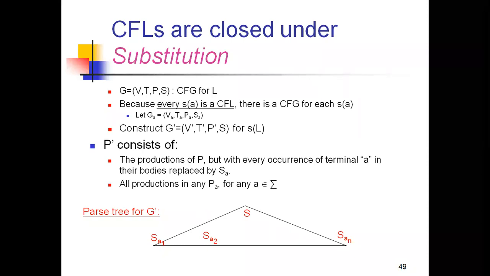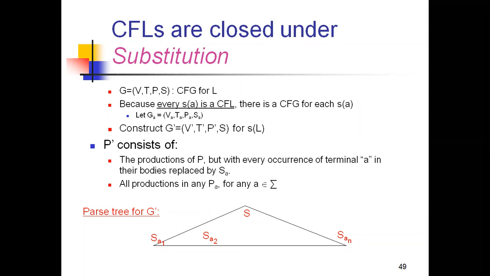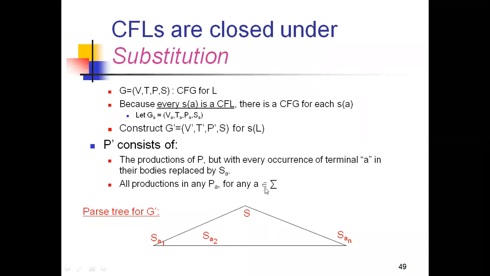So what P dash consists of here: P is nothing but the productions, right? You all know what the P is. Now P dash is the P dash that we're constructing for the G dash. So P dash is the productions of P, but with every occurrence of terminal a in their bodies replaced by Sa. And then all the productions in any Pa for any a belongs to sigma.